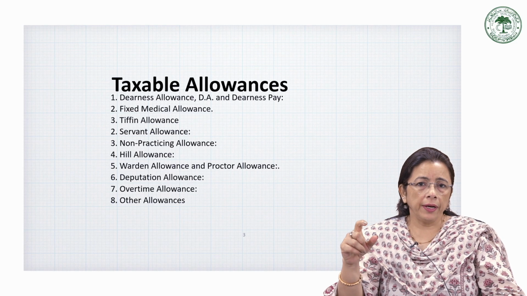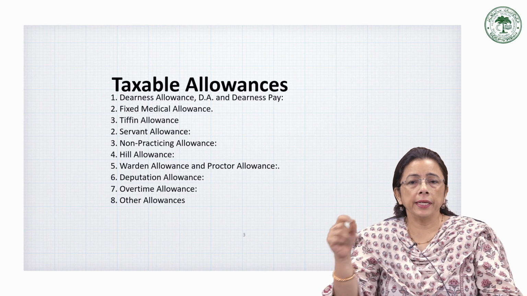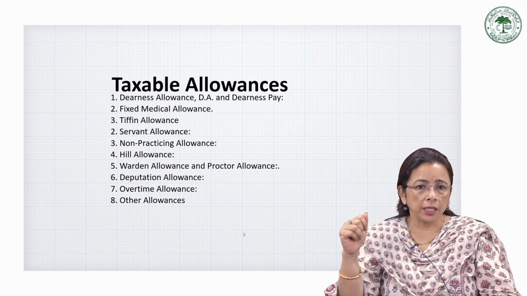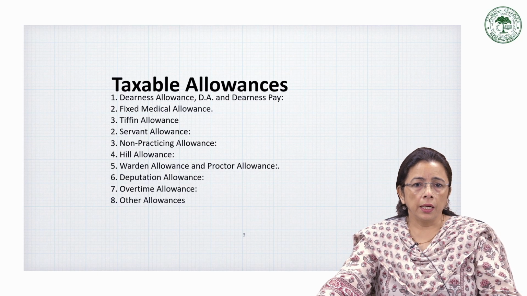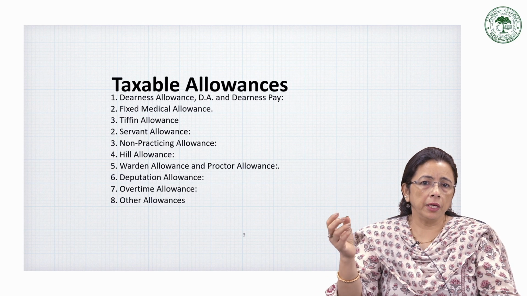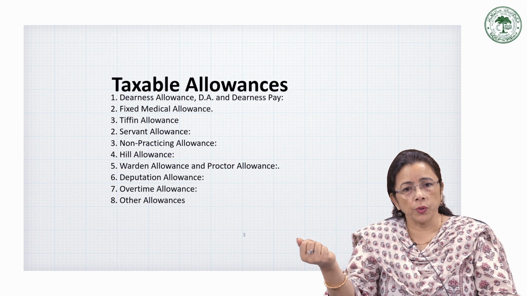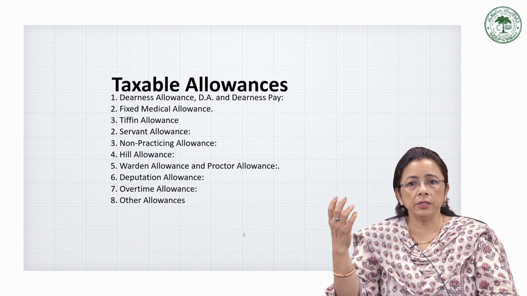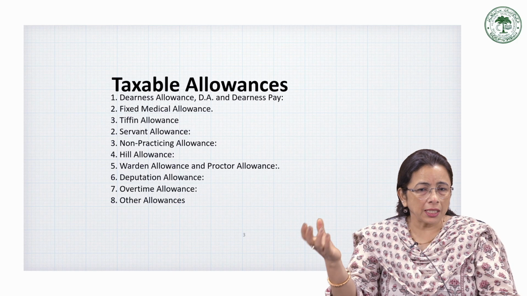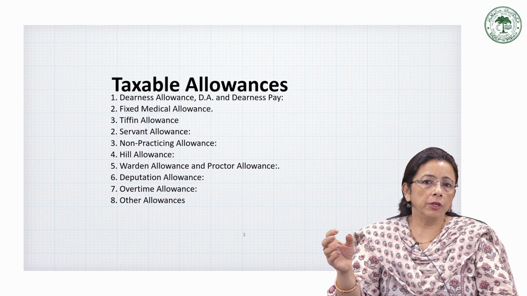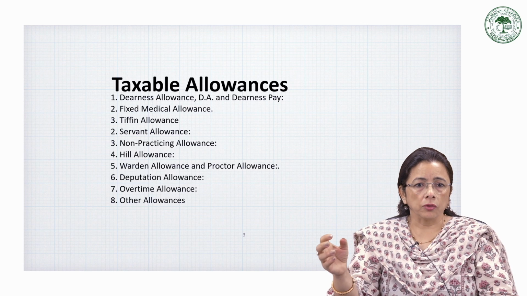When he qualifies the interview and joins there, it is on deputation, and whatever he gets as deputation allowance is all taxable. There is no exemption for that. For example, if he receives rupees 8,000 as deputation allowance during 6 months of deputation, then the full 48,000 will be a taxable amount.